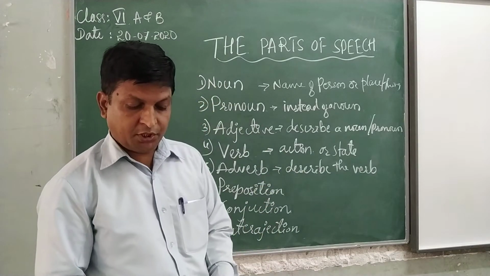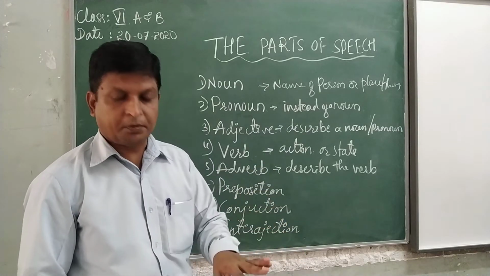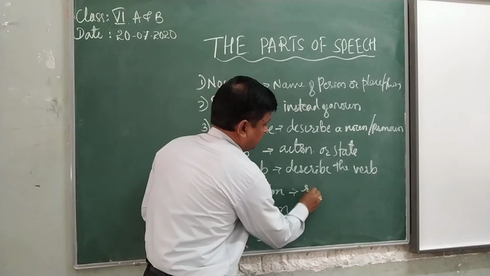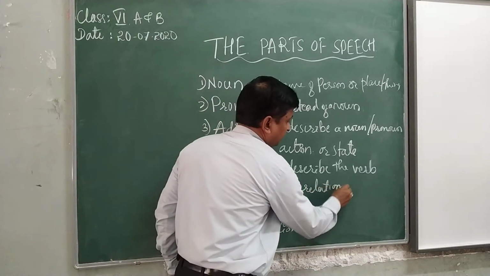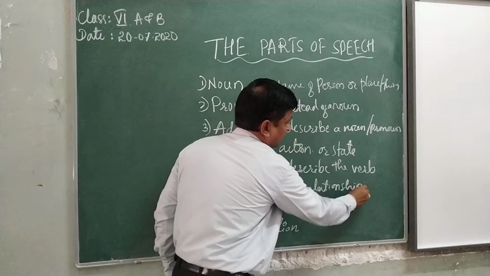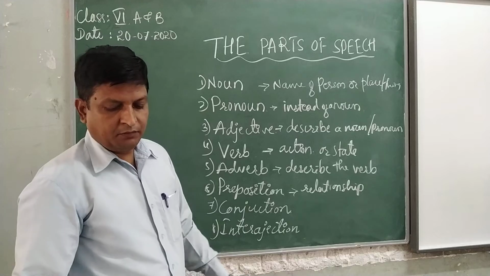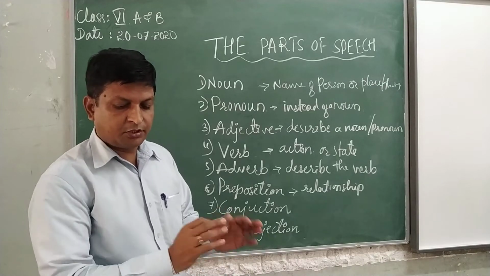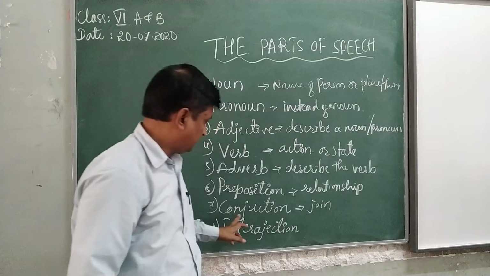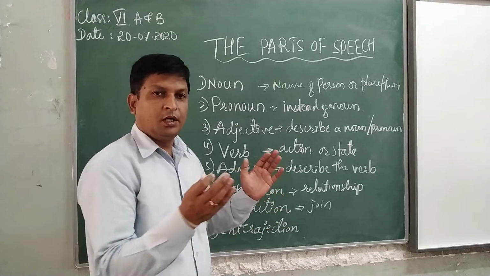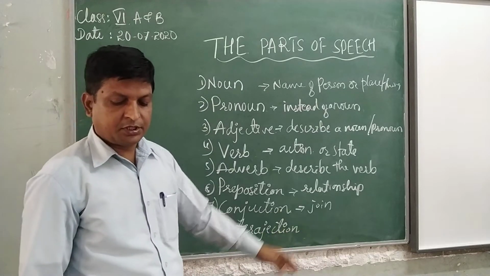And next, preposition. A word which shows the relationship of a noun to noun, noun to pronoun. It shows the relationship. And conjunction. A word used to join the words or sentences. It joins the words or sentences. And interjection, which expresses some sudden feelings.